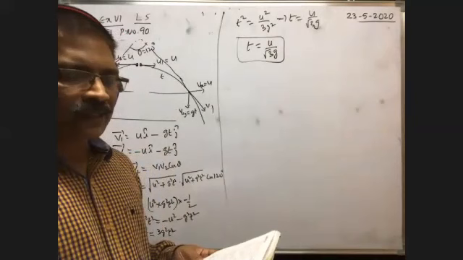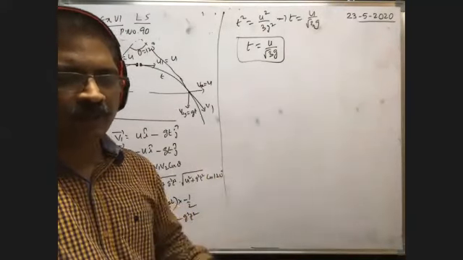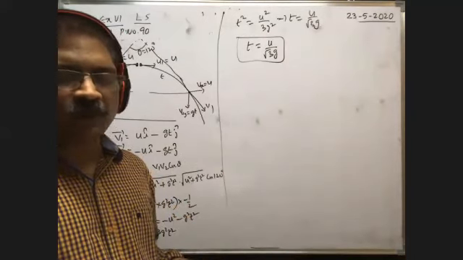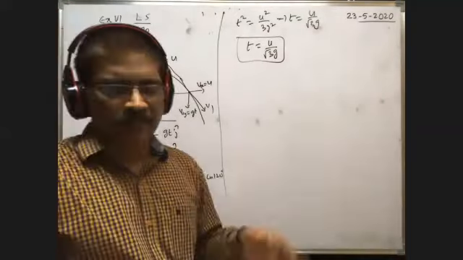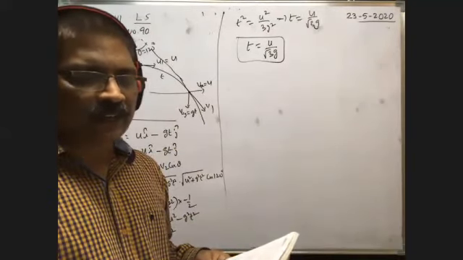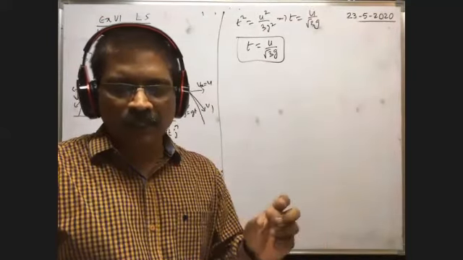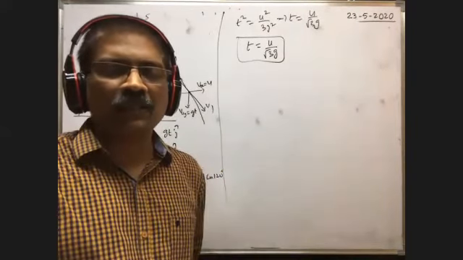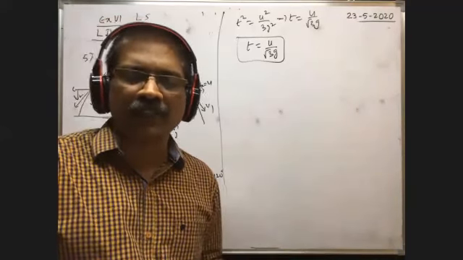A bomb at rest at the summit of a cliff, that is, at the top of the cliff or hill or tower, breaks into two equal fragments. One of the fragments attains a horizontal velocity of 20 root 3. So one velocity is 20 root 3, then the other velocity is also 20 root 3, because the masses are the same. What is the horizontal separation between the two fragments when their displacement vectors are inclined at 60 degrees? When the angle between the displacement vectors is 60 degrees, find the time taken. Horizontal separation means (u1 plus u2) into t. Once you get t, we can find the horizontal separation.